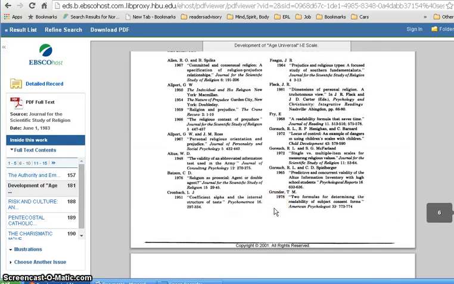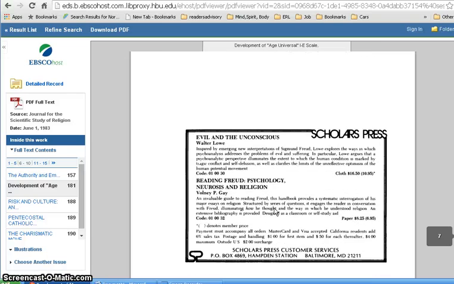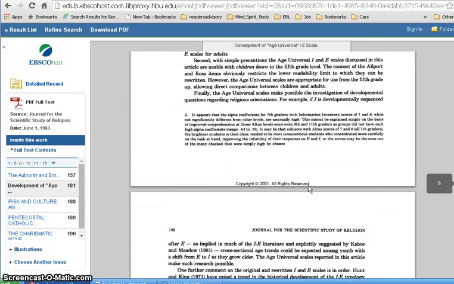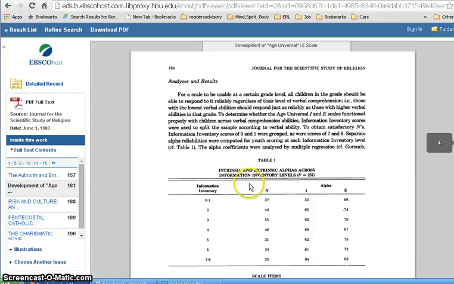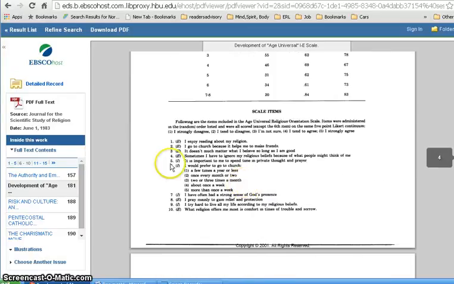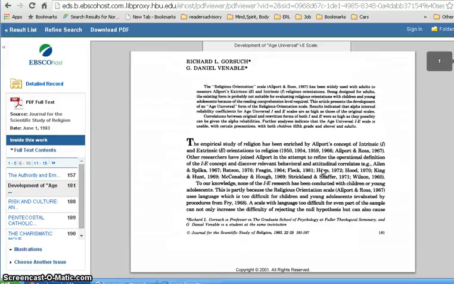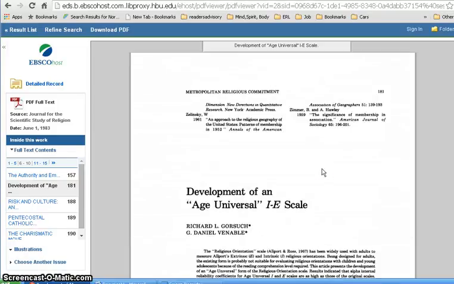And then there's also references. They're quite old because this was written in 1982. But that does at least give you the questions that were asked for the scale, intrinsic, extrinsic, apparently, over here on the side. So that is how you would use the citation from the Psych Test record to go to the publication locator on the library's home page and find out what database has that actual article, hopefully with the questionnaire in there.